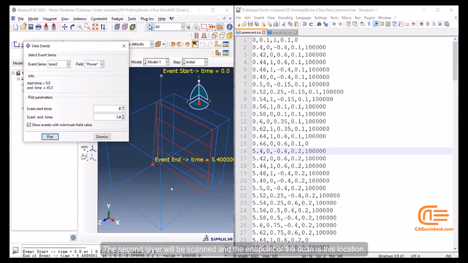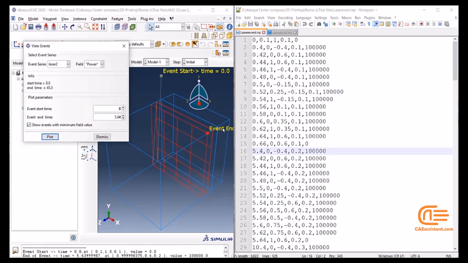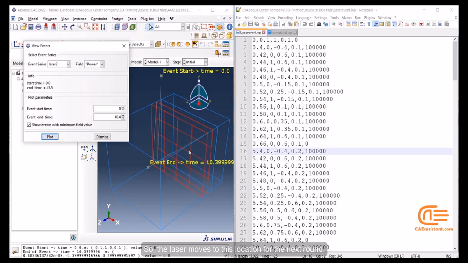The second layer will be scanned, and the endpoint of the scan is this location. So the laser moves to this location for the next round. The scan of the next layer will start from this point. This goes on until the last layer.